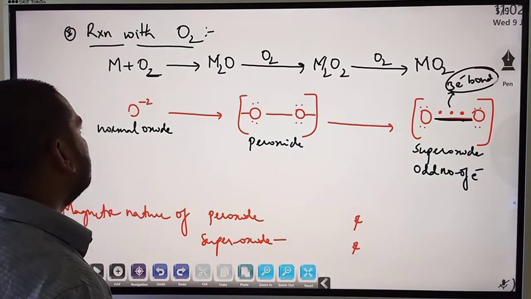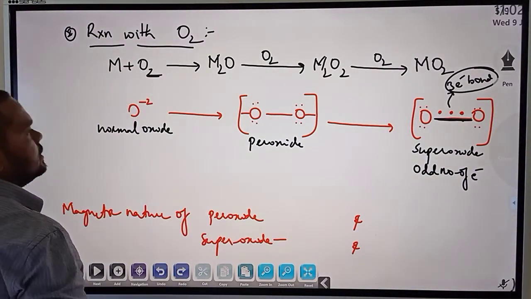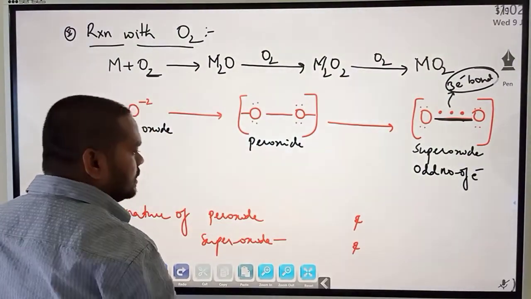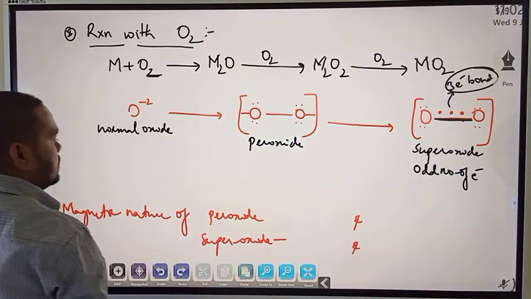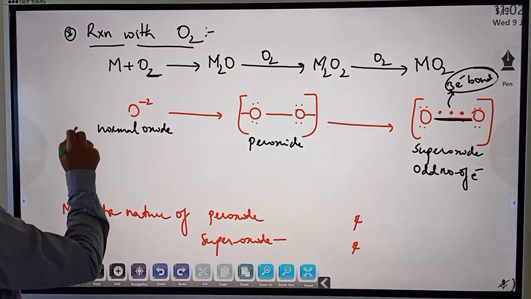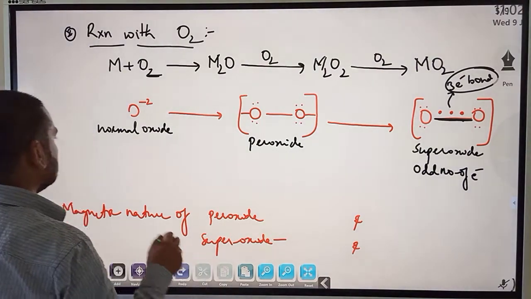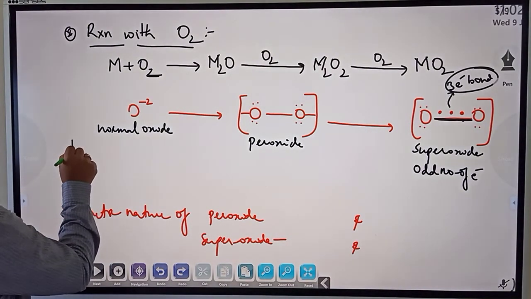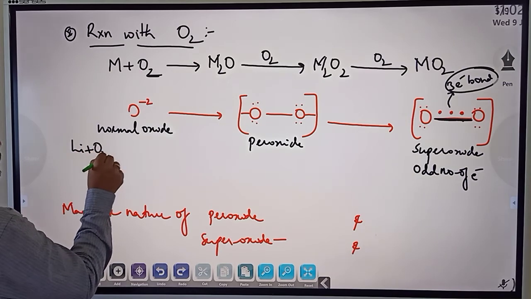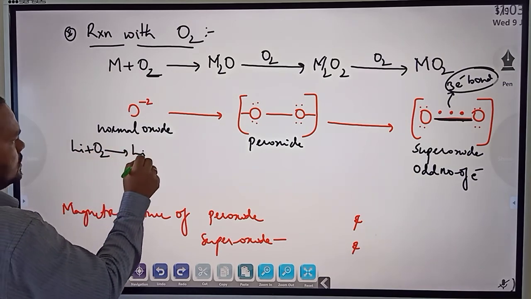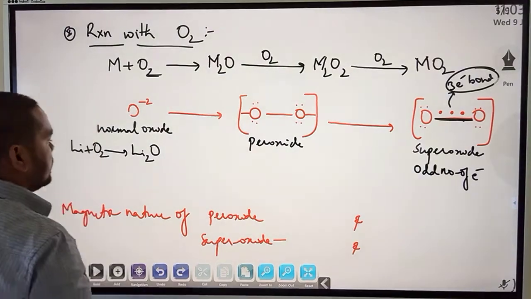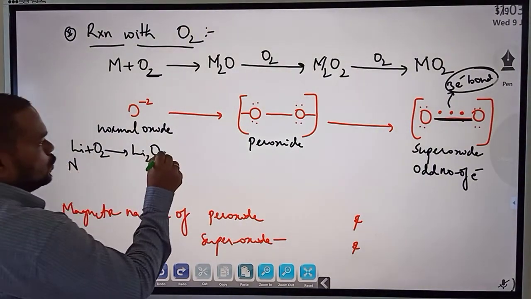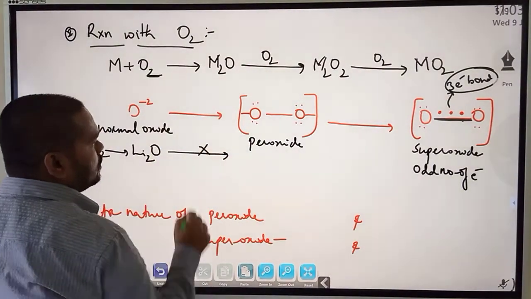So to begin with, metal reacting with oxygen, with a simple example, that is lithium. Lithium reacts with oxygen to form lithium oxide. No further reaction with oxygen.